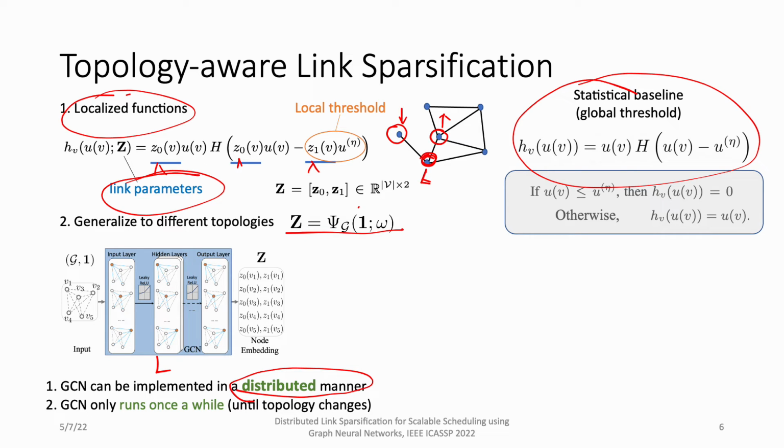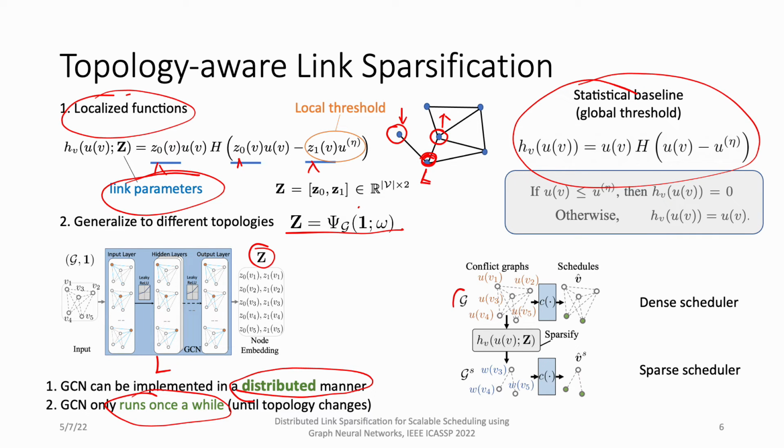Also notice that the GCN only needs to run once in a while, because we don't want to update this Z for every time slot. Instead, we may only need to update Z every hundreds of time slots. So now the whole process looks like this. Originally, we directly put the conflict graph into the scheduler, which we call the dense scheduler. Now, we first put this conflict graph into a link specification function H, and we get a sparsified conflict graph, which is then put into the scheduler. We call this whole process a sparse scheduler.